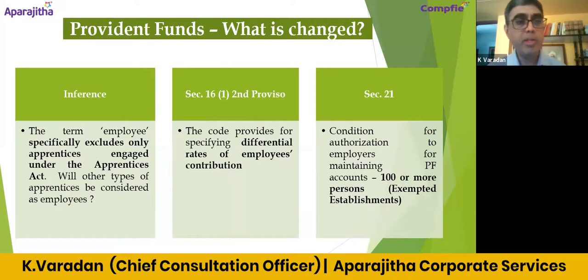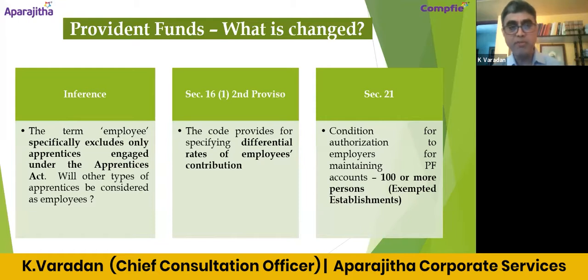And the term employee specifically excludes only apprentices engaged under the Apprentices Act. Again, I'm not very sure, because we may have to infer from this definition about the apprentices taken under the certified standing orders or apprentices taken under the policy followed by the company. Currently, I think they are also not considered as employees for the purpose of PF.